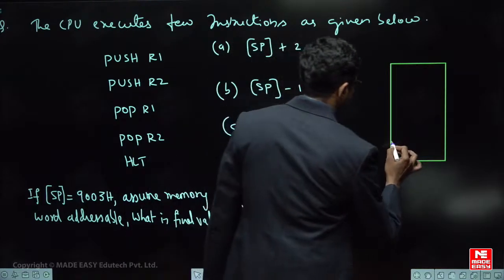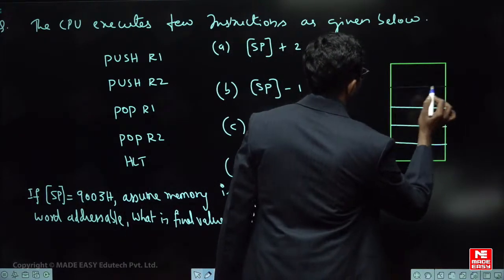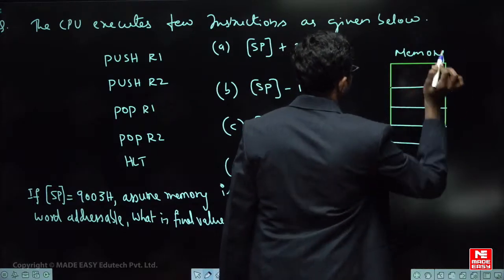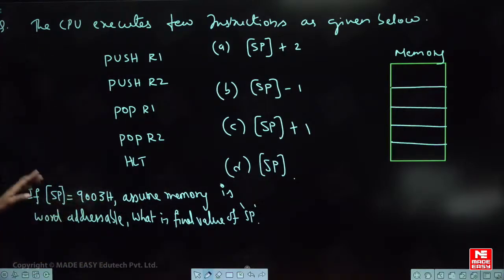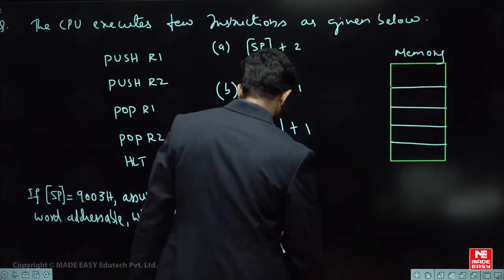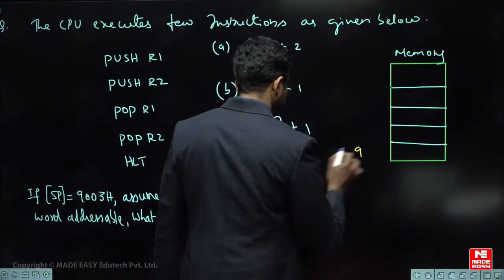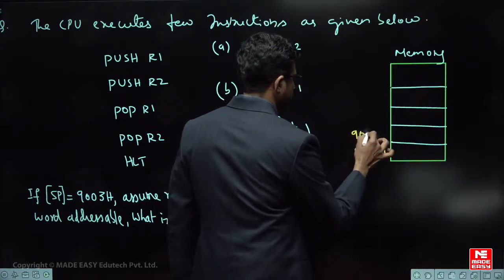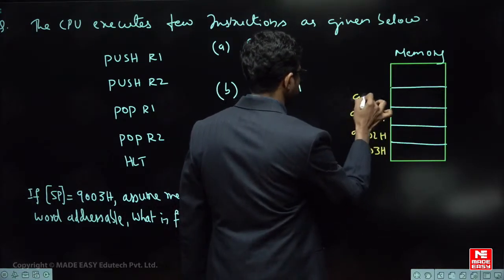So here this is the stack memory, it is word addressable. This is the memory given to us. We don't know the memory word length, let it be, nothing is given, so take it as word addressable only, one address per location. What is the current value of SP given to you? The current value of SP is 9003. As it is word addressable, this address will be 9002, this address 9001, and this address 9000.